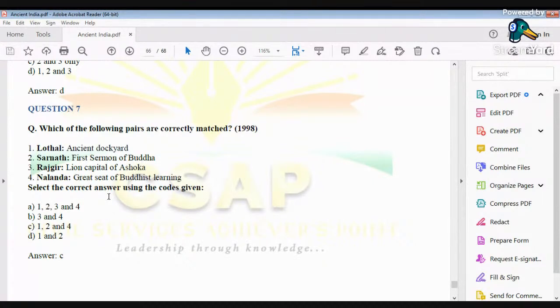Rajgir, we all know the importance of Rajgir. Rajgir was the first capital of Magadh. And it was a naturally fortified city because it was surrounded by hills from all its sides. But Rajgir was not the place which can be associated with the lion capital of Ashoka. That cannot be associated. So the correct answer in this case would be C, that is 1, 2, and 4 are correct.